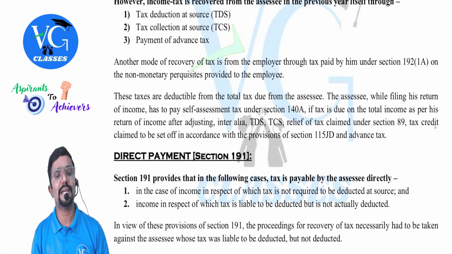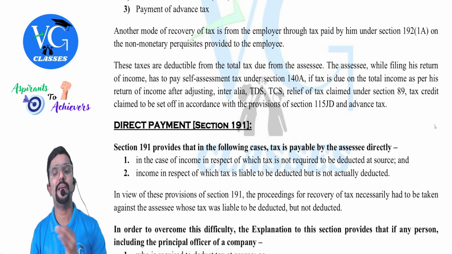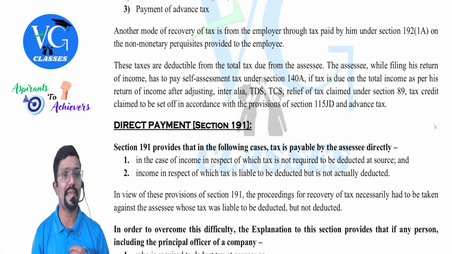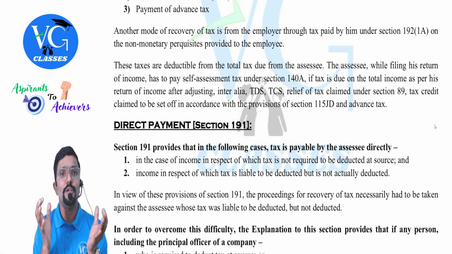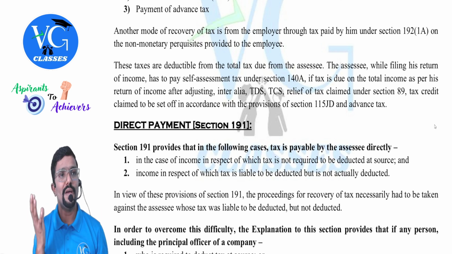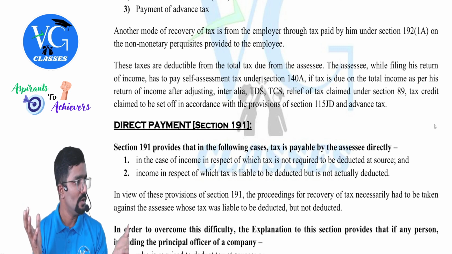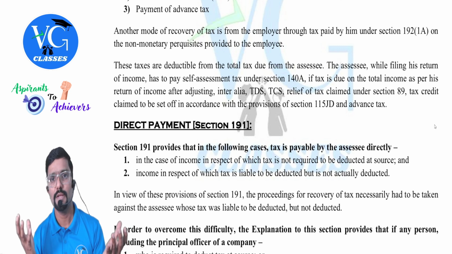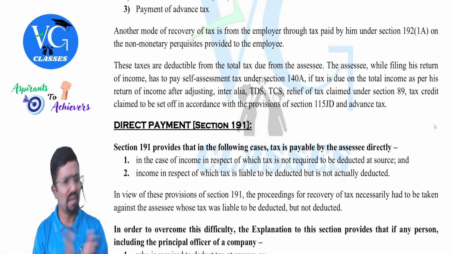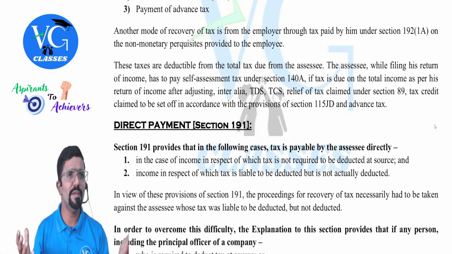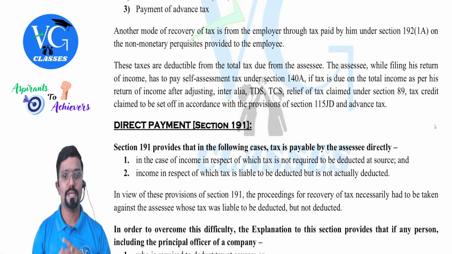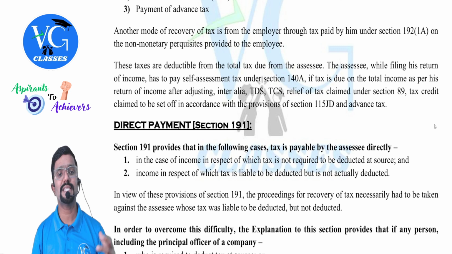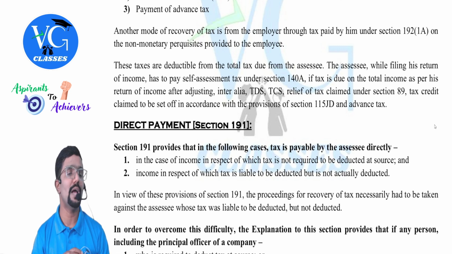Another mode of recovery of tax is from the employer through tax paid by him under section 192 subsection 1A on the non-monetary perquisite provided to the employee. Guys, Banu Prakash, be attentive. Now, if employee is earning salary income from employer, who should pay tax on it? Employee. But if employer comes forward and tells, I will only pay tax on behalf of employee, can he pay it? Yes, he can pay it. He can pay it on behalf of the employee.